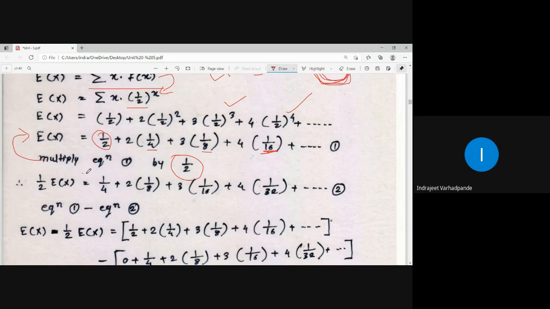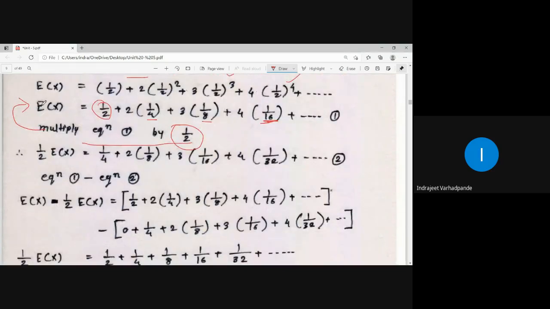So what did I do? Multiply equation 1 by 1 by 2, that is half. So E of x is multiplied by half. 1 by 2 becomes 1 by 4, 1 by 4 becomes 1 by 8, 1 by 8 becomes 1 by 16, and 1 by 16 becomes 1 by 32.